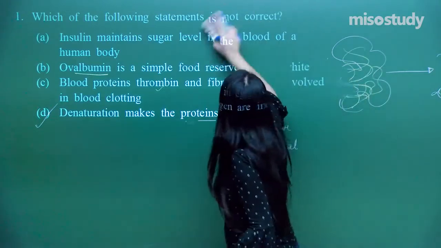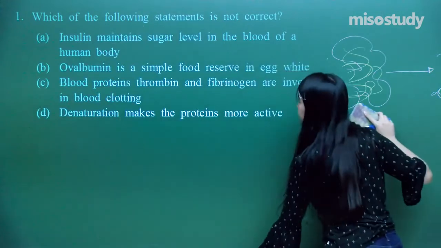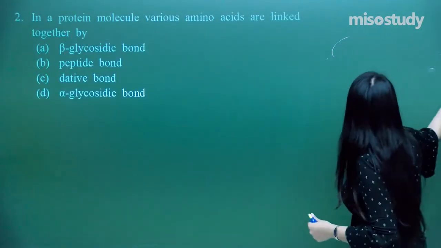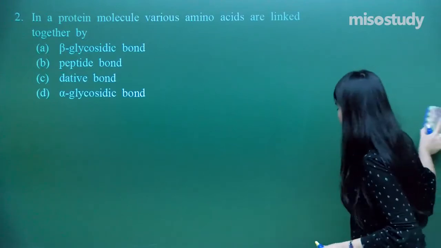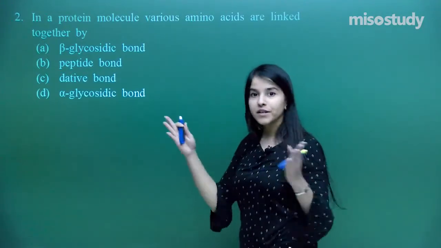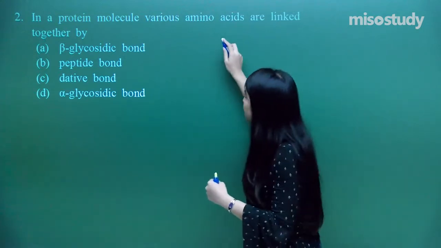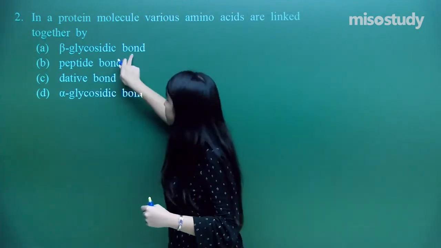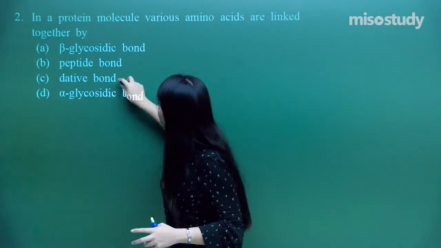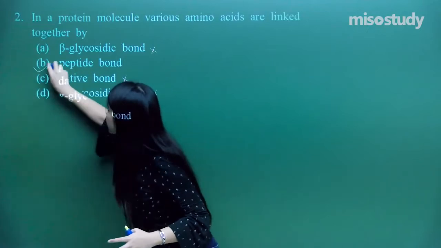What does it say? The next question here is, in a protein molecule, various amino acids are linked with. It's a pretty simple question. We just want to know the linkage. A protein molecule has so many amino acids, and how are they attached? Is it a beta glycosidic bond? No. Peptide? Yes. It's not a dative bond. It is not glycosidic anyway. It is always a peptide bond.